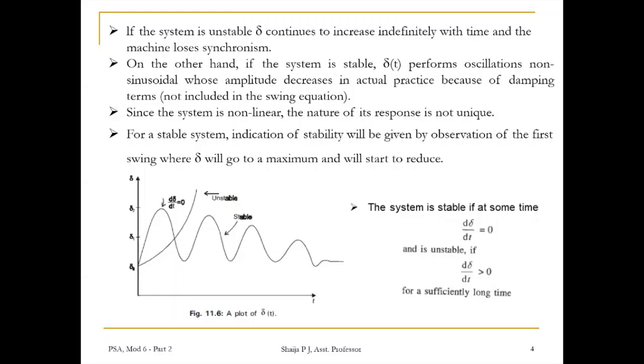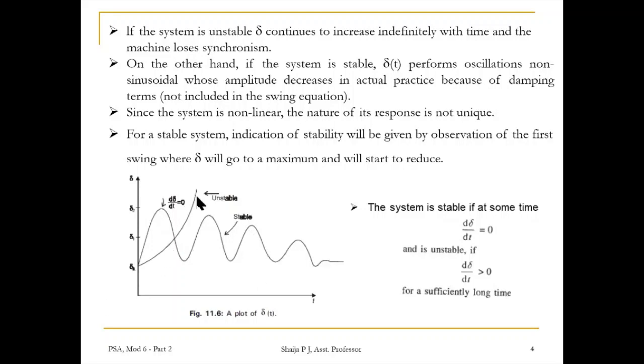Since the system is non-linear, the nature of its response is not unique, and it may exhibit instability in a fashion different from that indicated here, depending upon the nature and severity of disturbance. It can happen. Here I could see two different graphs being shown.